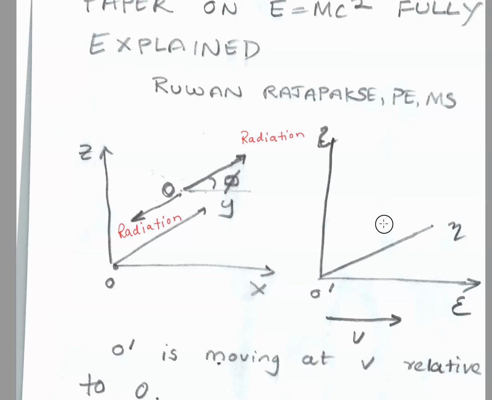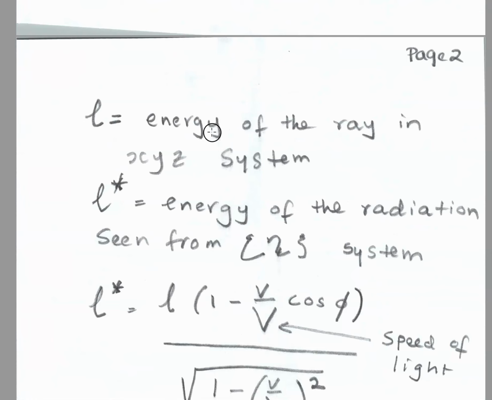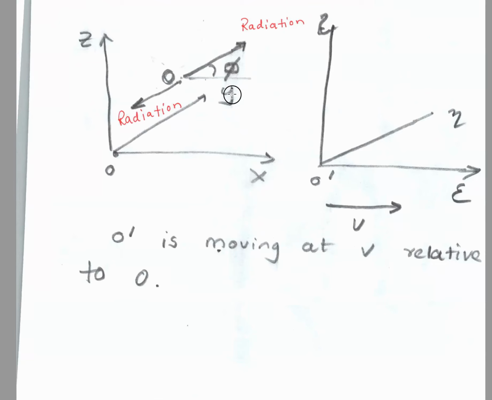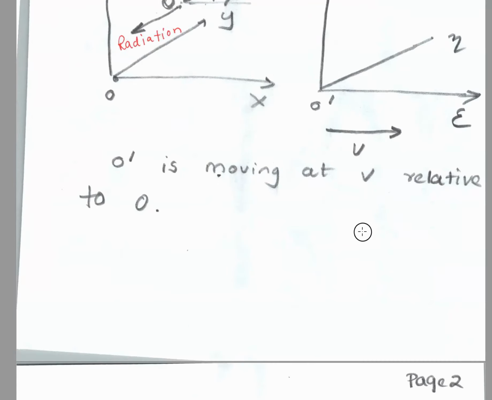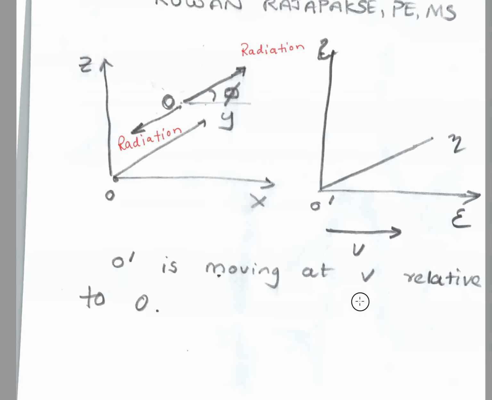So that's what he's saying so far. L equals the energy of the ray in the XYZ system. L star is the energy of the radiation seen from the epsilon eta theta system. Now if this person measures this energy, it would be L star.